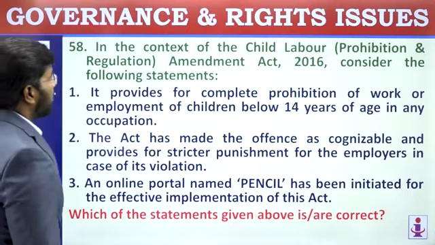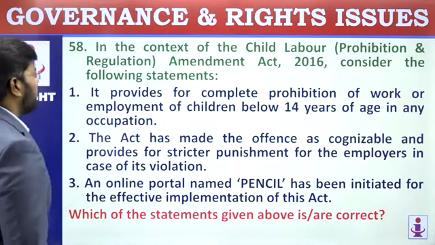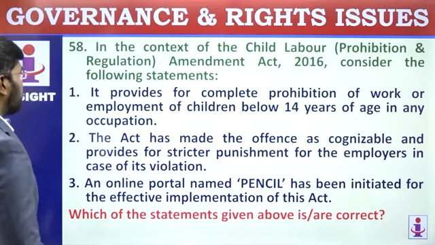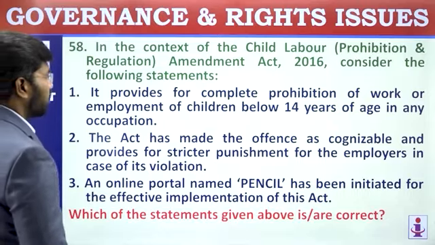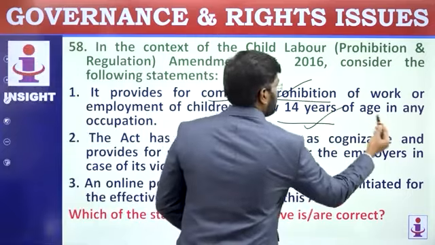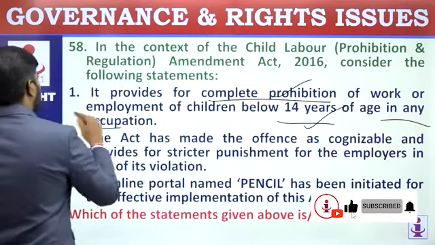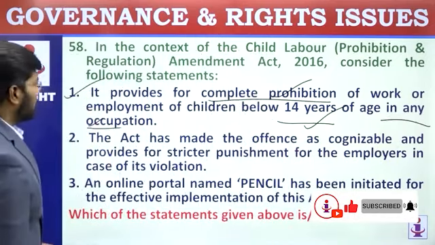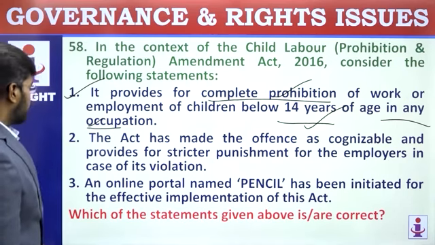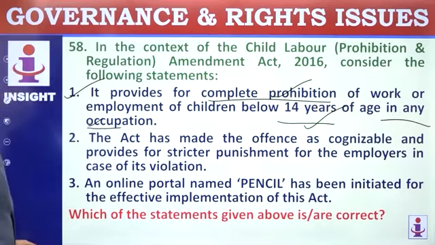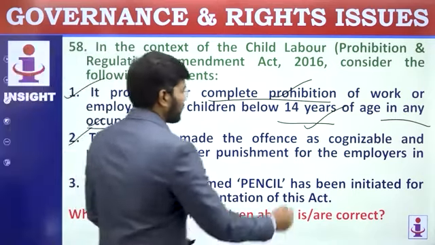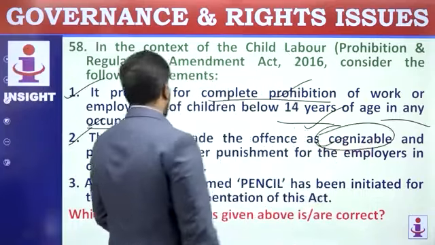58. In context to the Child Labour Prohibition and Regulation Amendment Act 2016, consider the following statements. It provides for complete prohibition of work or employment of children below 14 years of age in any occupation. Complete prohibition, correct. 14 years, correct, in any occupation. This is also correct. First statement is correct. Read with the second statements. The Act has made the offence as cognizable and provides for stricter punishments for employers in case of its violations. Yes, the Act has been cognizable. It's a cognizable offence. So, this is correct.